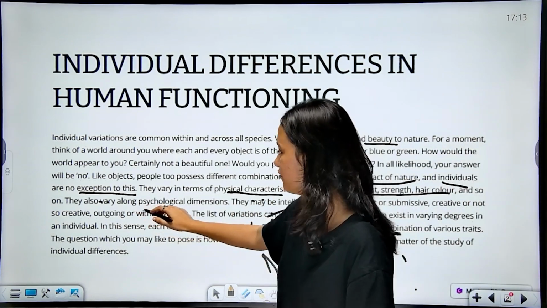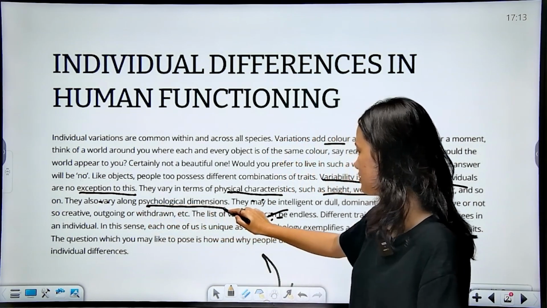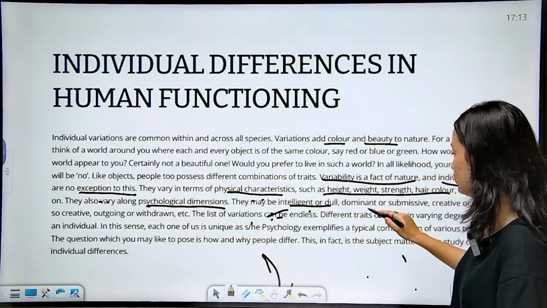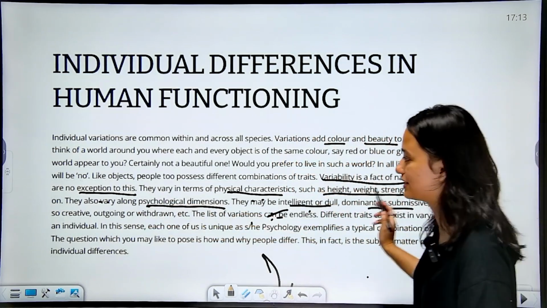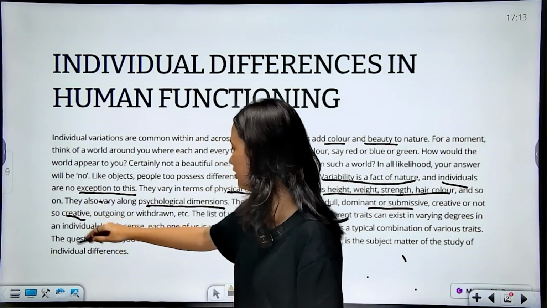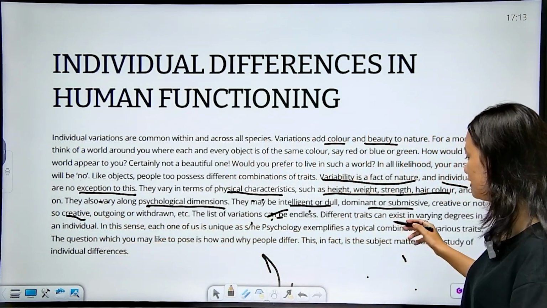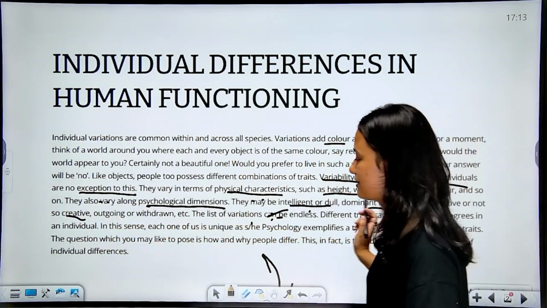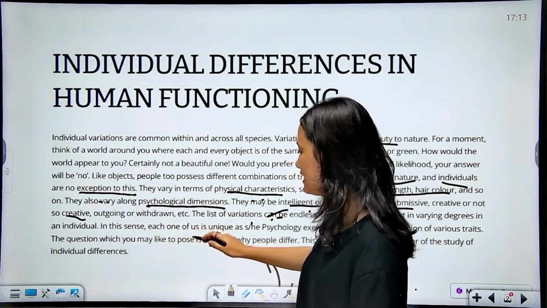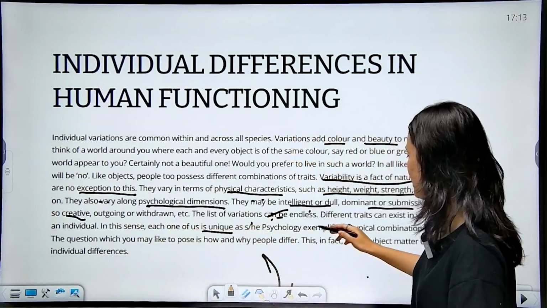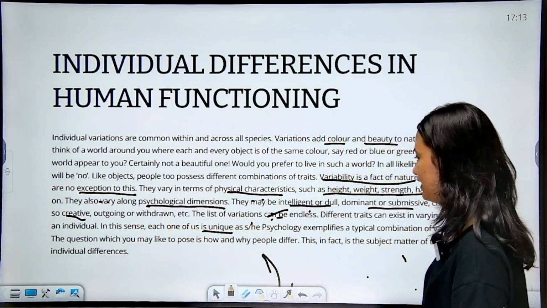They also vary along psychological dimensions, meaning you're either intelligent or you're dull, you're dominant or you're submissive, you're creative or you're not so creative. The list of variations can be endless. Different traits can exist in varying degrees in an individual. In this sense, each one of us is unique, as psychology exemplifies a typical combination of various traits.